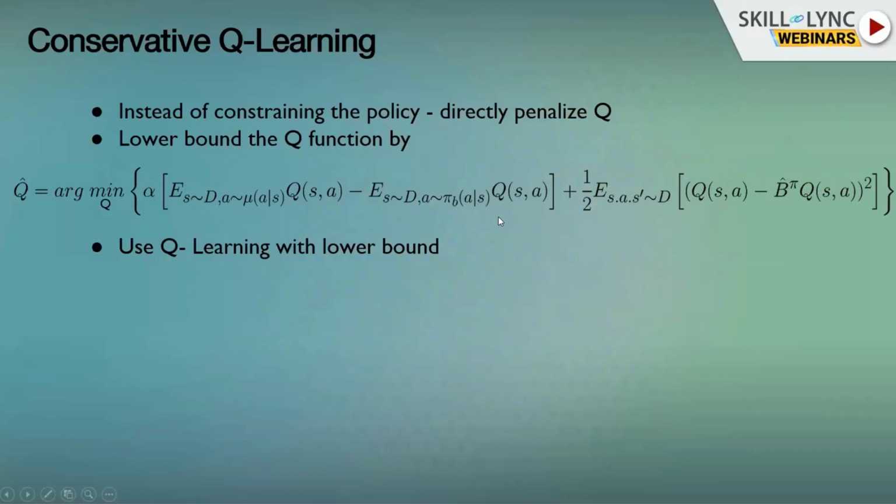But here, to the loss, we also add these conservative estimates where the expectation is taken according to the policy in the data, or a policy mu that we can choose. So this creates a conservative lower bound over the Q function. And when we optimize over this lower bound, it allows us to be more pessimistic and not get such overly optimistic Q functions when we train the Q function.